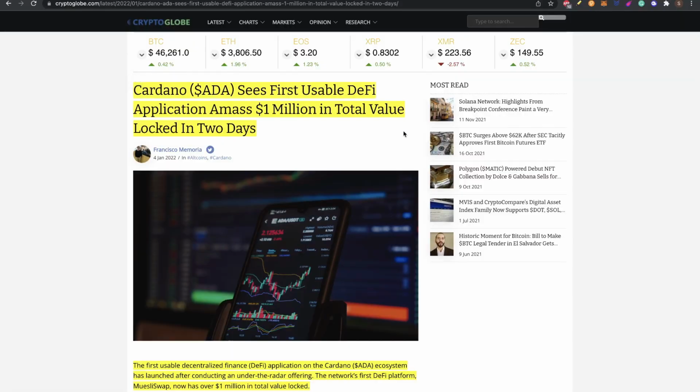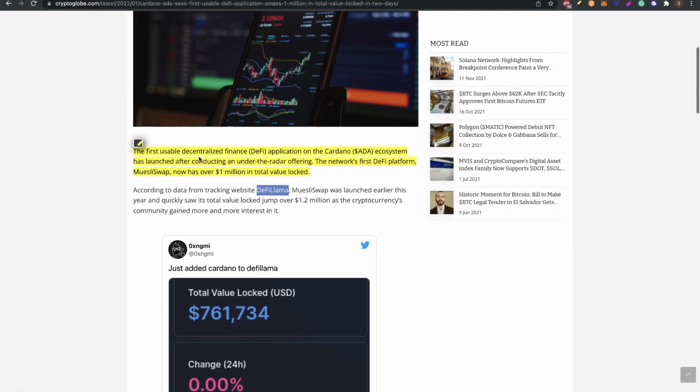Another big news of yesterday is that Cardano's first usable DeFi application amassed 1 million in total value locked in 2 days. The first usable decentralized finance application on the Cardano ecosystem has launched after conducting an under the radar offering. The network's first DeFi platform, Uniswap, now has over 1 million in total value locked.